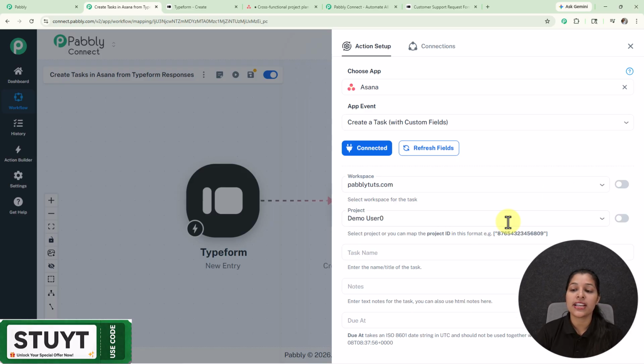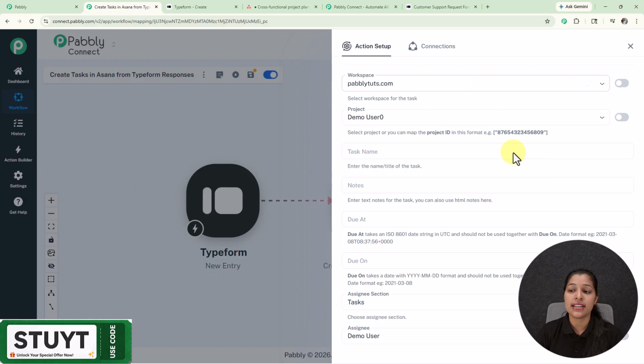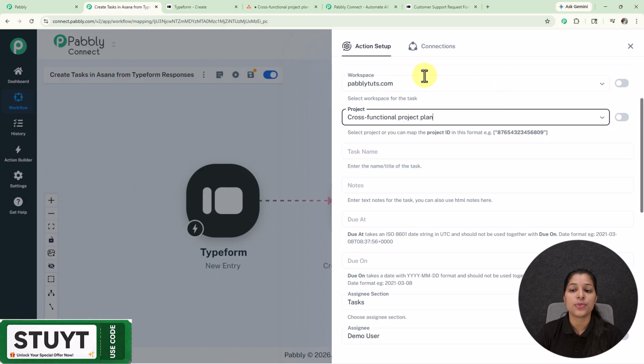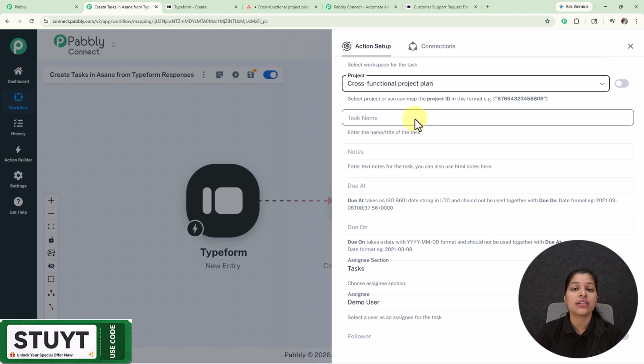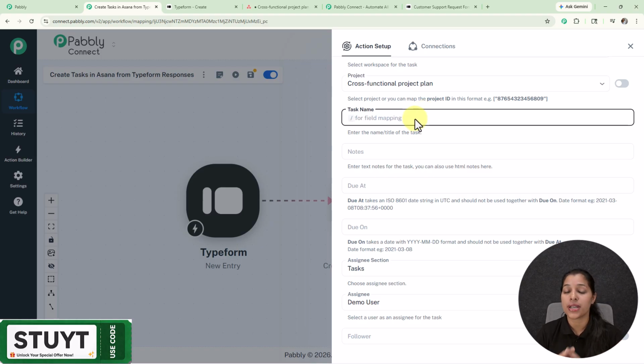So the first field we are getting is for selecting the workspace. From this drop down, you can select the workspace, and as I only have one workspace in my Asana account, it is already selected. Now for the project, I'm going to select this project, and now it is asking me to enter the task name. So here I'm going to enter my task name as new inquiry received, and as I have typed this data, it will be static, meaning it is not going to change.